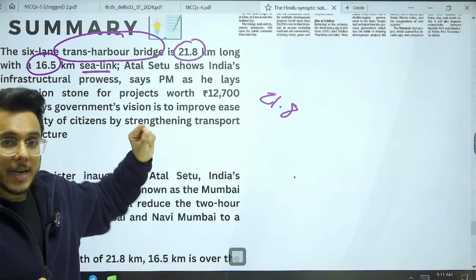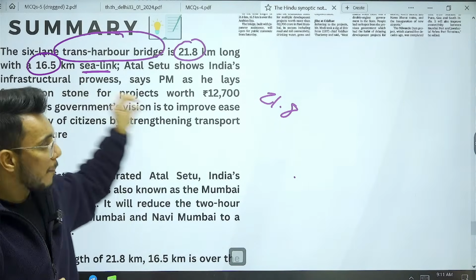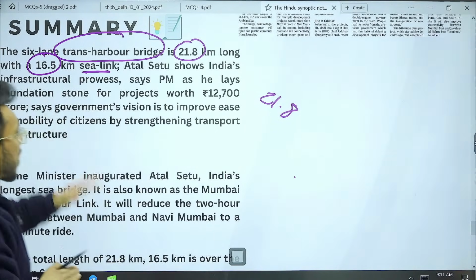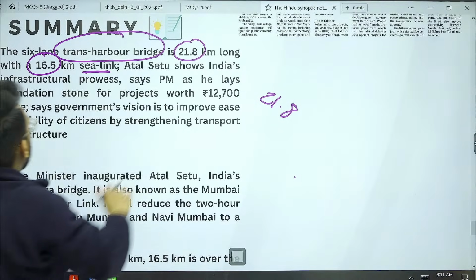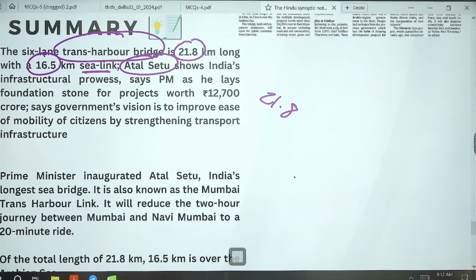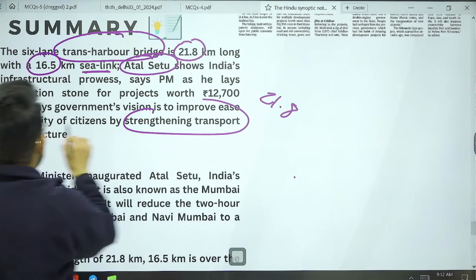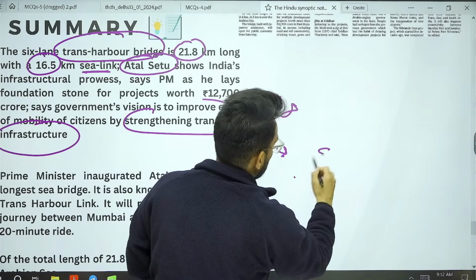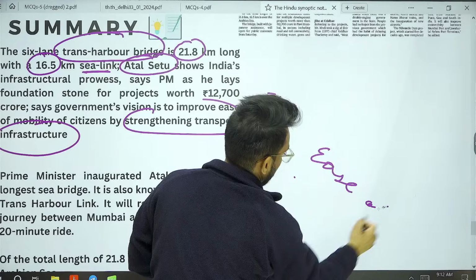So therefore, it becomes India's longest sea bridge. This bridge will also be called Atal Setu. It will strengthen the transport infrastructure in India and help in ensuring ease of mobility.